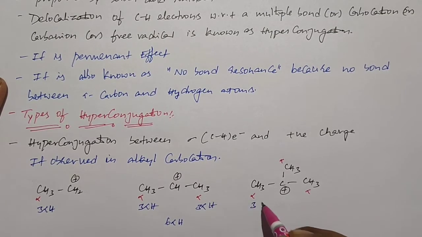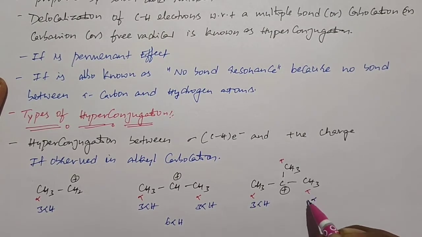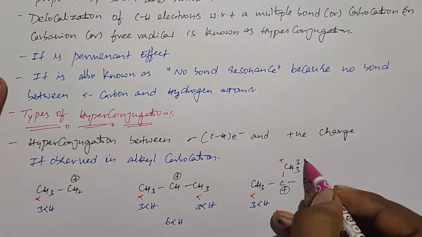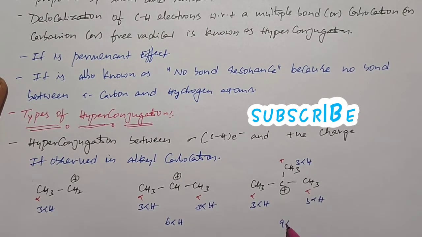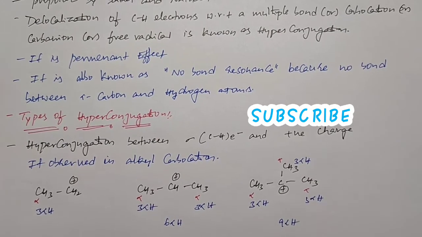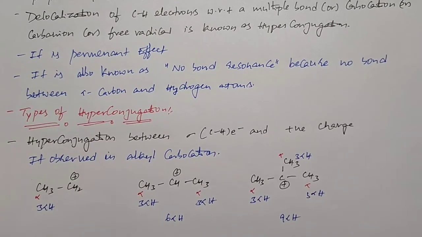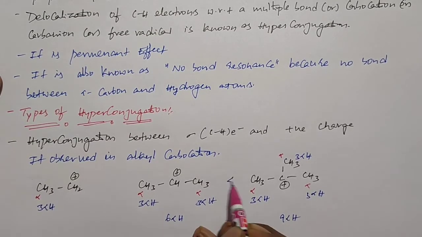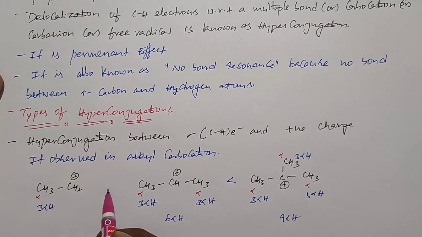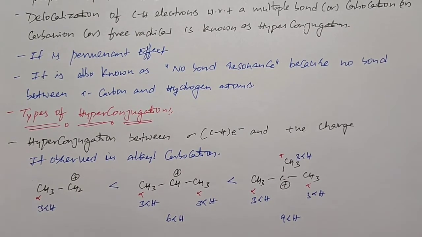Here 3 plus 3 plus 3, total 9 alpha hydrogen atoms are present. So the third structure has the most alpha hydrogen atoms. So the third structure is more stable than the second, and the second is more stable than the first, due to the possibility of more hyperconjugation structures. This is the first type of hyperconjugation.